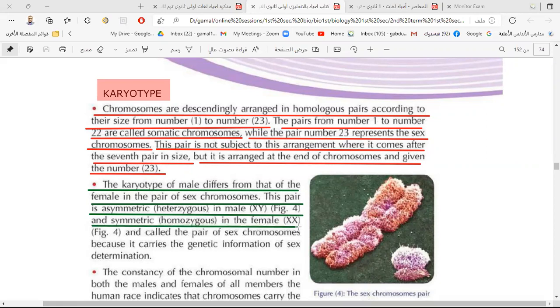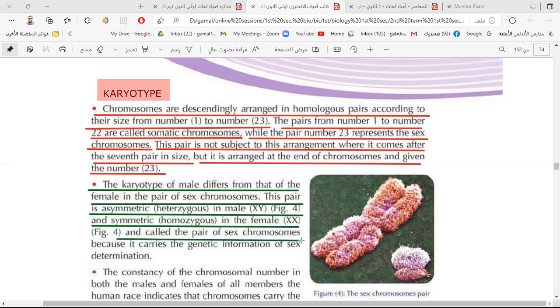The karyotype of male differs from that of the female in the pair of sex chromosomes. This pair is asymmetric, which means different. Heterozygous means asymmetric: one big and one small. They are not similar. X and Y, the big one is X and the small one is Y. Is this a male or a female? Male. And they are similar, XX, in the female.